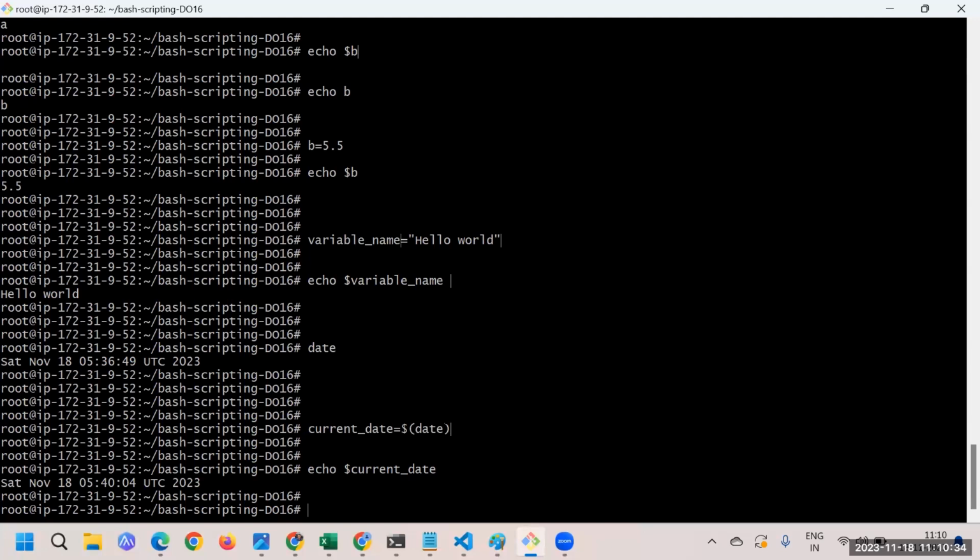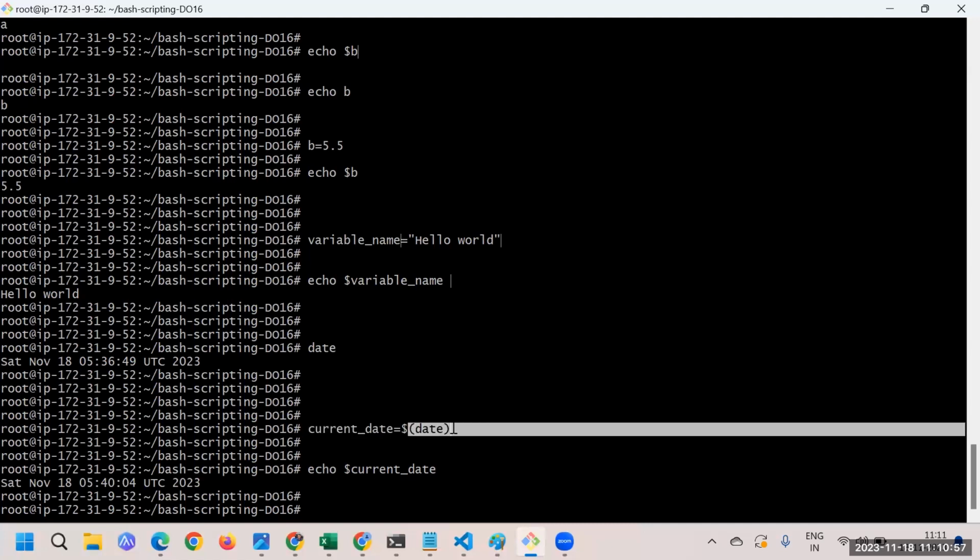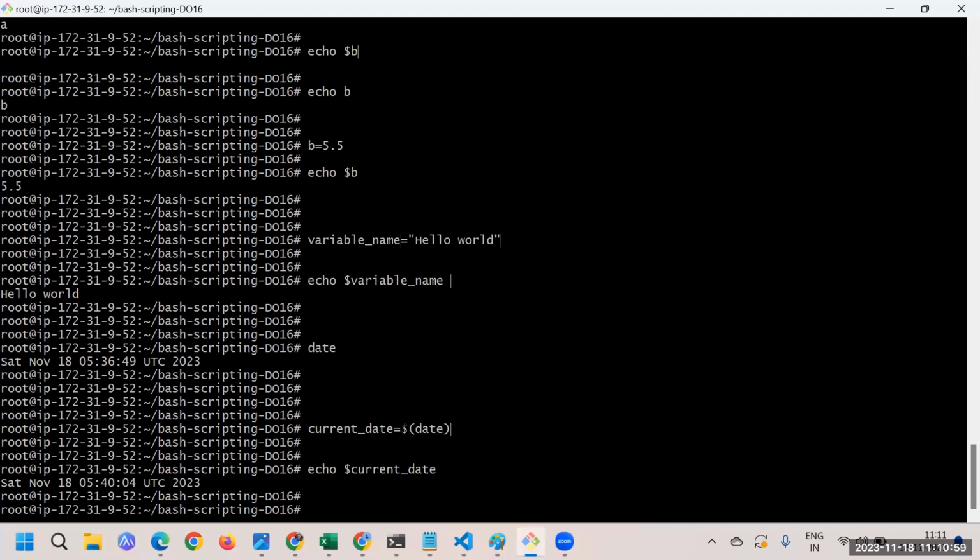In a lot of cases you might be interested to do it, like ls minus l, or a lot of cases where you would like to print a lot of things. When you want the value of the command that you would like to store in any variable, this is the way you do it. You just say variable name is equal to, put brackets outside your command, and also add the dollar sign. So the command will get executed and the value will get assigned here.